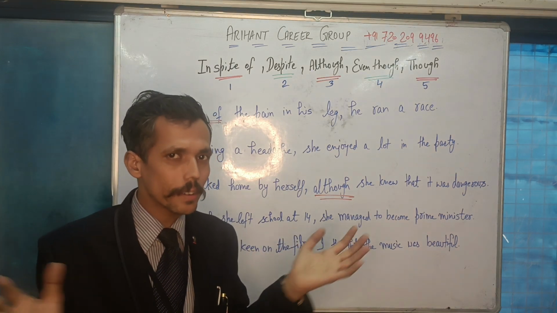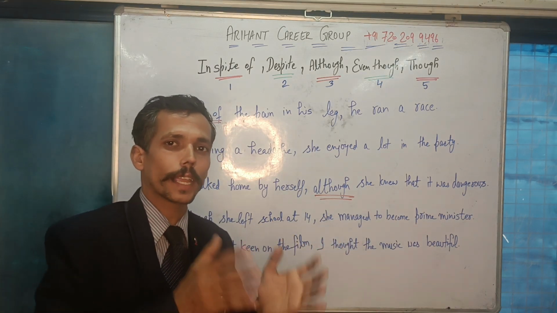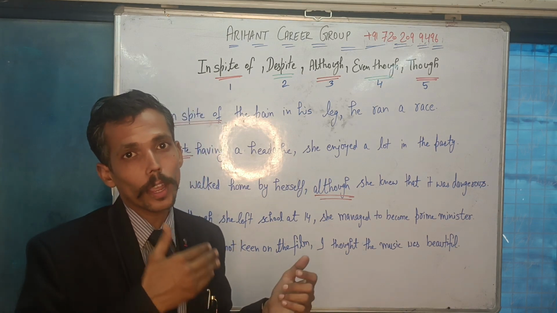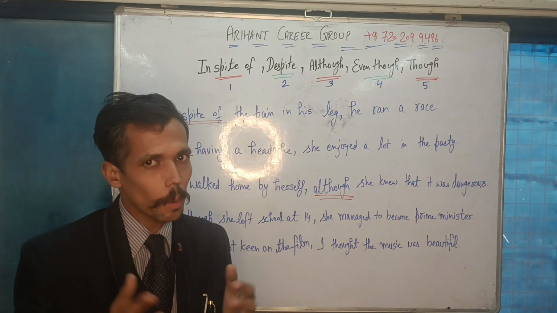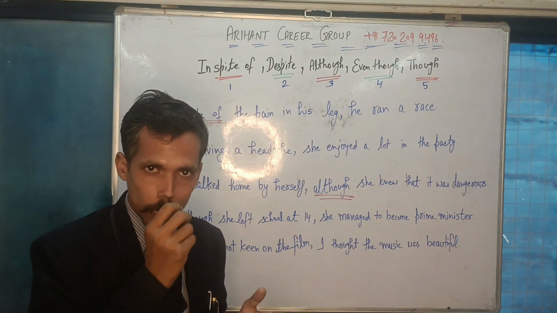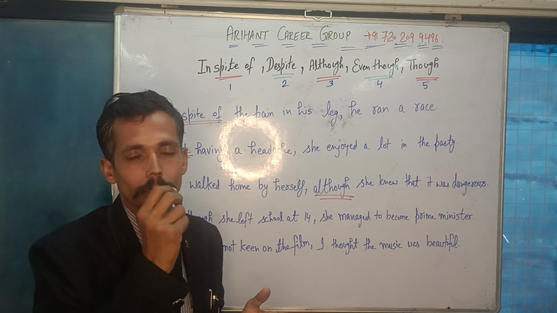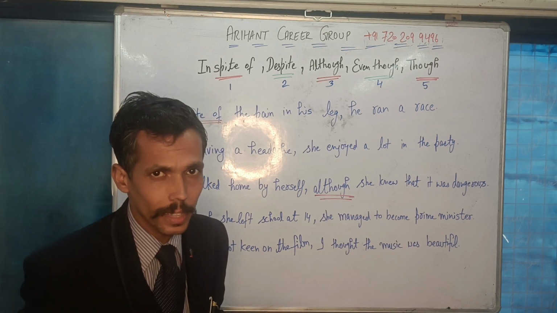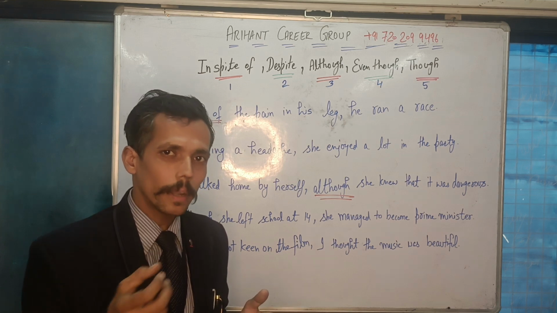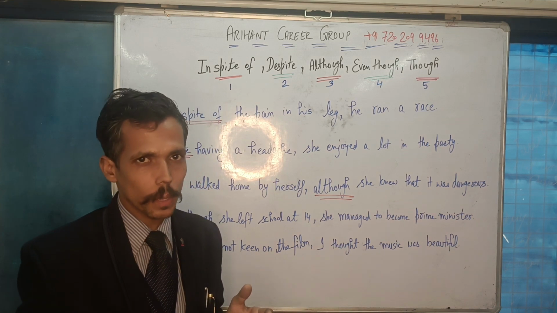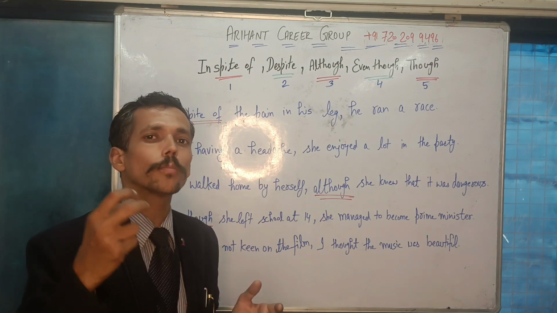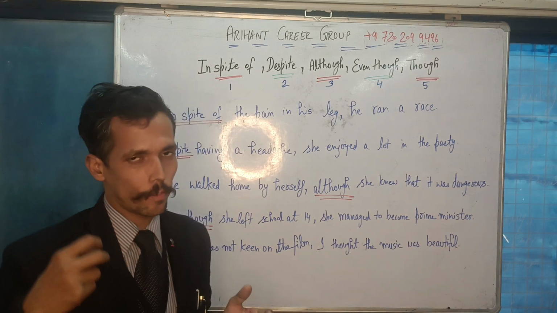So that means you can reverse the first part with the second one. You can keep the second part at the beginning, or you can keep this part in the middle. It is up to you, but you must understand the punctuation part. You must be knowing the rules of punctuation thoroughly. Otherwise, you may make a sentence correctly, but you will be committing some mistakes in punctuation. Okay, so I'm trying to help you to learn how to make a sentence error free.